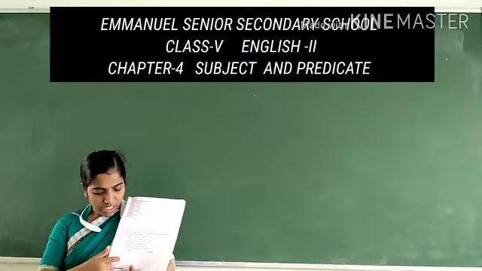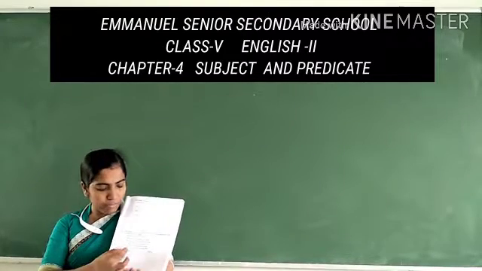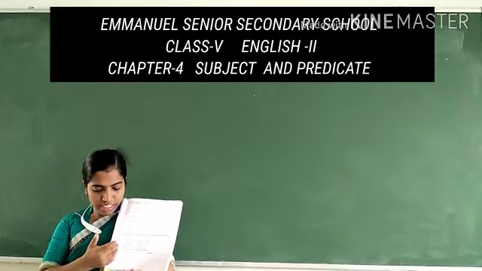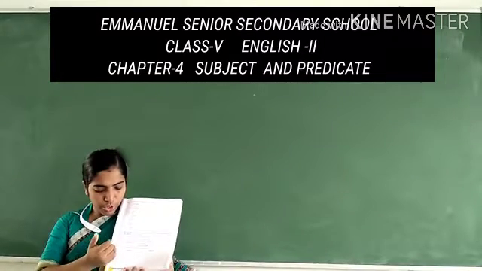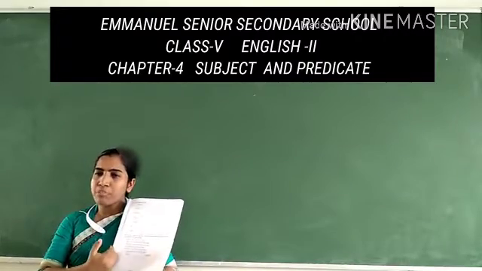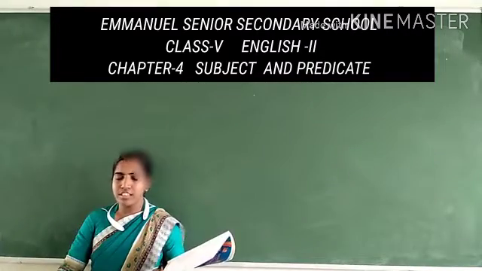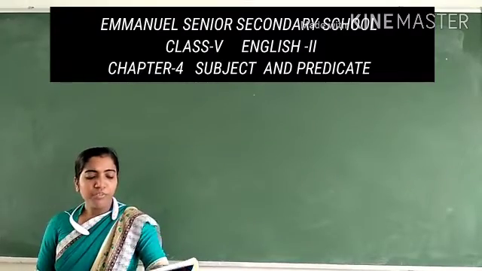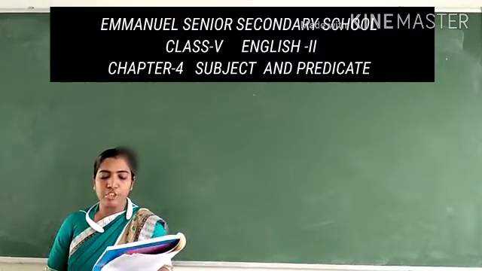So here a table is given, subject and predicate. So from the first, second, third till 6 sentences, you have to separate the subject and predicate, and write down on the table given below. First one, Jaipur is the pink city of India.